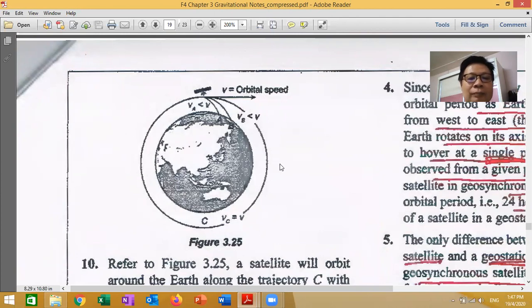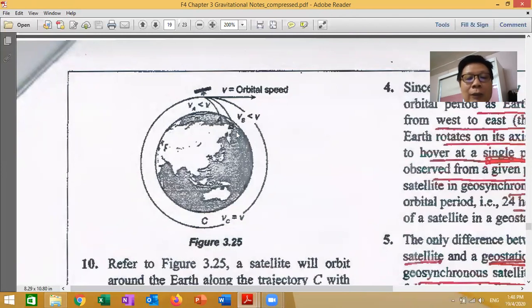Understand? If you see this diagram, if the speed is slower than the orbital speed, what happens? It will drop. You see, it will come down. Same thing goes with this. This speed is also slower than the orbital speed, so it will fall down.